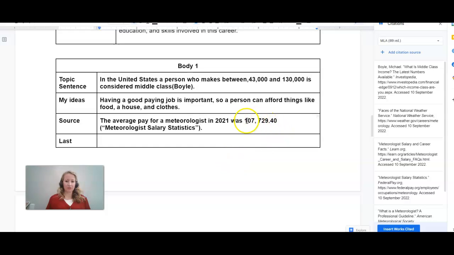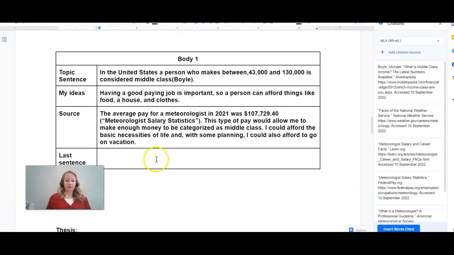And again, I'm not going to put quotes around it because this is my own thoughts, okay? And now that I have that information, I'm going to add a little bit more to it to make the paragraph stronger, okay?